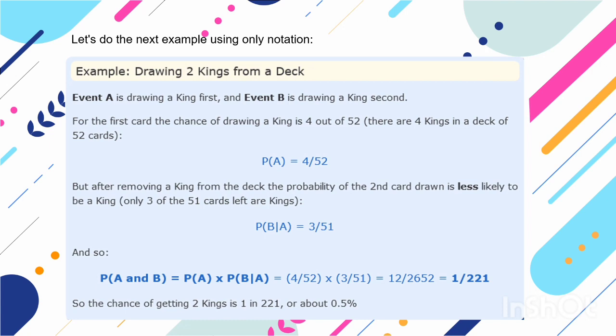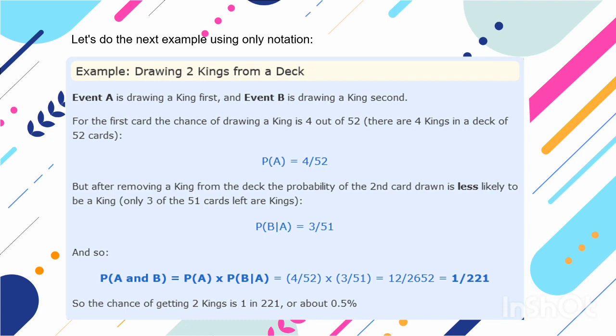Example, drawing 2 kings from a deck. Event A is drawing a king first and event B is drawing a king second. For the first card, the chance of drawing a king is 4 out of 52. There are 4 kings in a deck of 52 cards. P(A) equals 4 divided by 52.